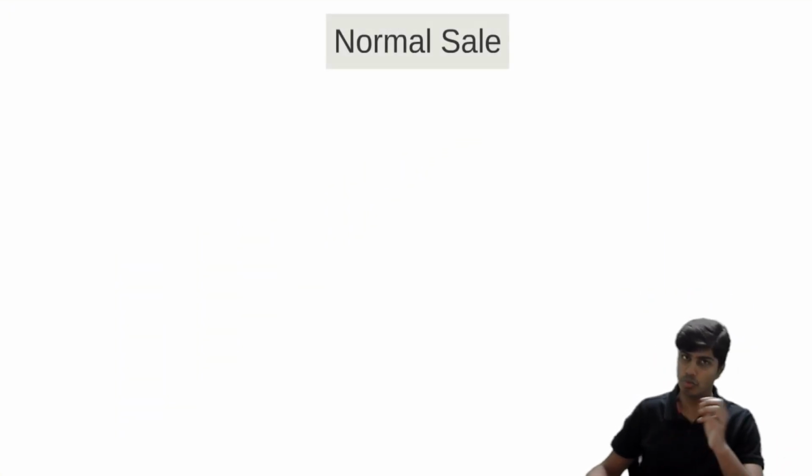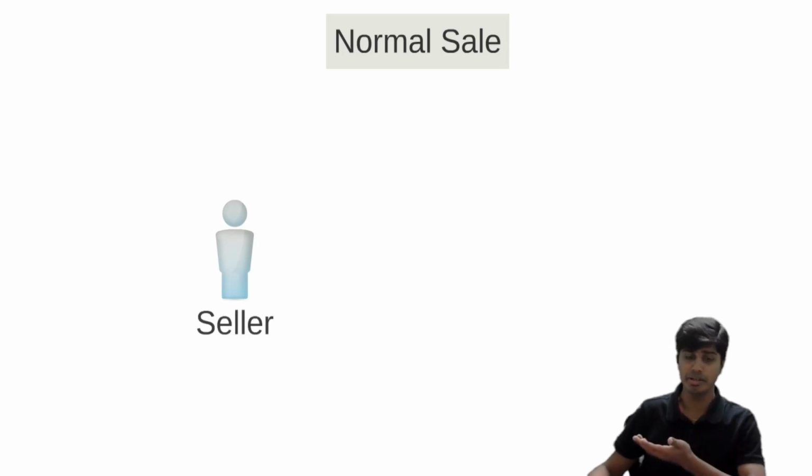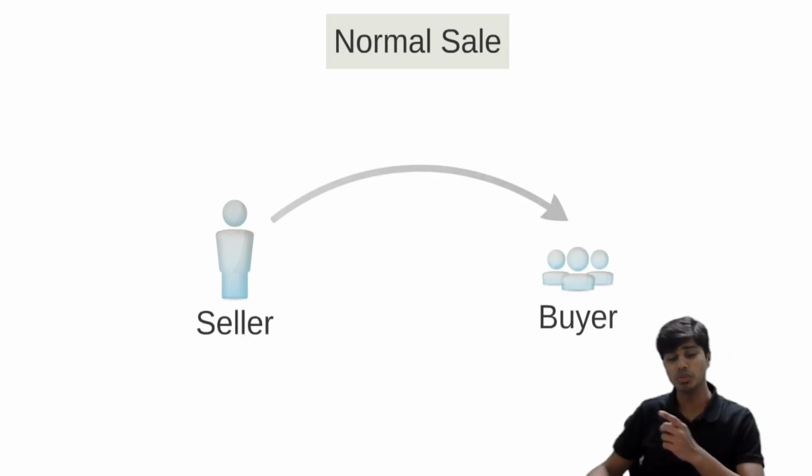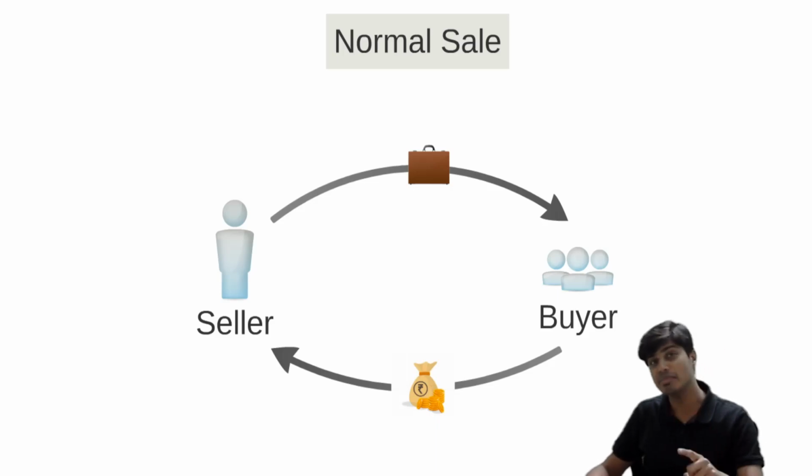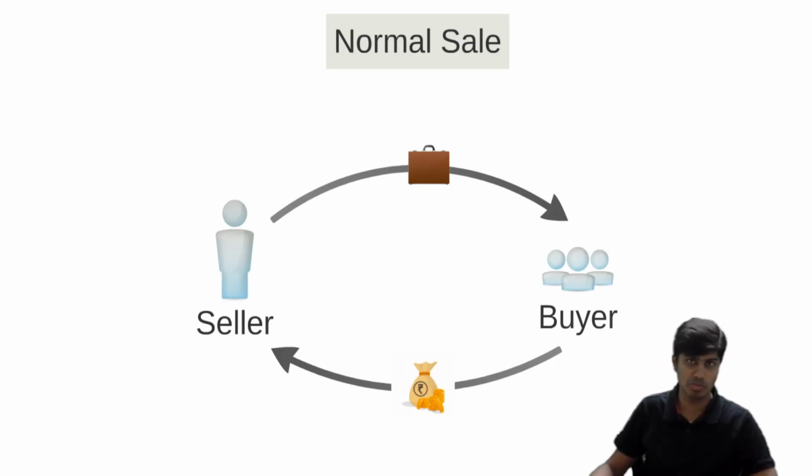In the case of a normal sale transaction, there would be a seller and there is a buyer. The seller passes the goods to the buyer and the buyer pays the money to the seller. End of the story. This is how a normal sale transaction works. A consignment sale is quite different from this normal sale.